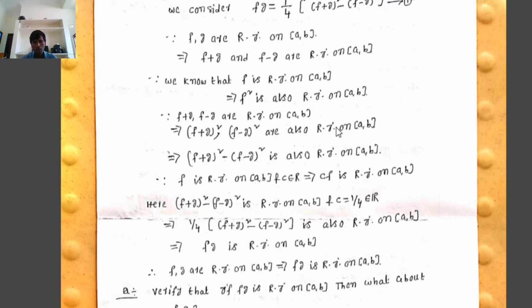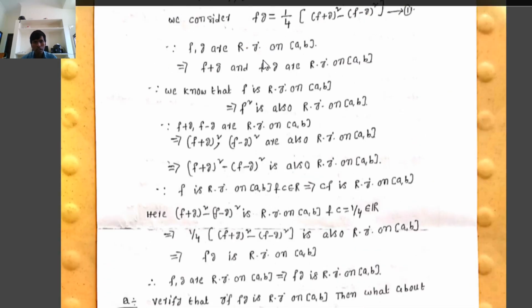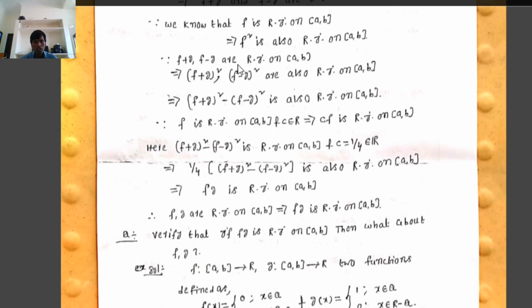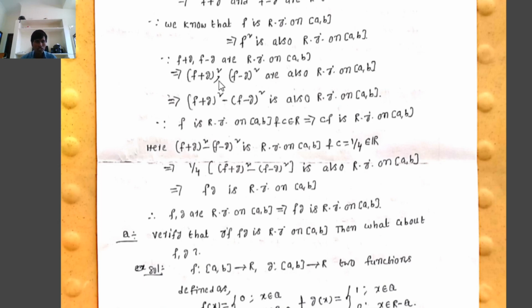on closed interval a, b. From 2, f, g are Riemann integrable, then f minus g is also Riemann integrable. Now we consider f equal to (f plus g) whole square, g equal to (f minus g) whole square. (f plus g) whole square, (f minus g) whole square are two Riemann integrable functions on closed interval a, b, that implies automatically (f plus g) whole square minus (f minus g) whole square is also Riemann integrable on closed interval a, b, using the f minus g condition.